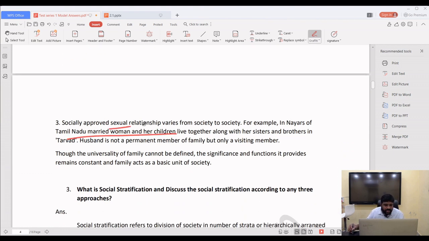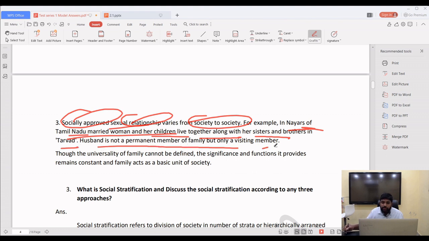In that way, socially approved sexual relationships vary from society to society. For example, among the Nayars on the Tamil Nadu and Kerala border, a married woman and her children live together along with her sisters and brothers in the Tarwad. The husband is not a permanent member of the family but only a visiting member. According to the definition of family, everyone should stay together, but here everyone is not staying together. So family is also not universal.